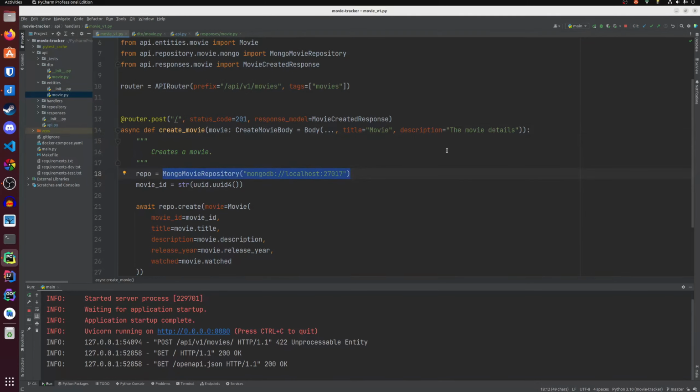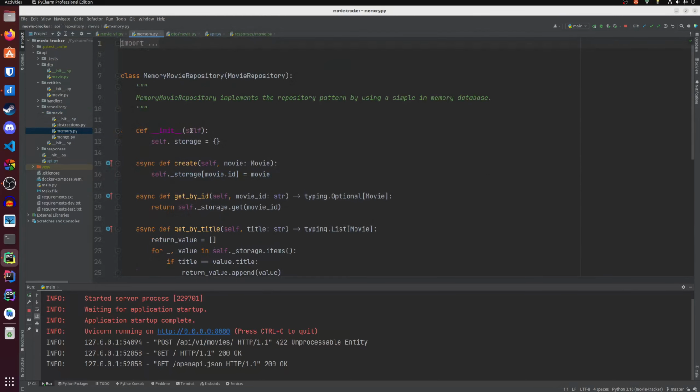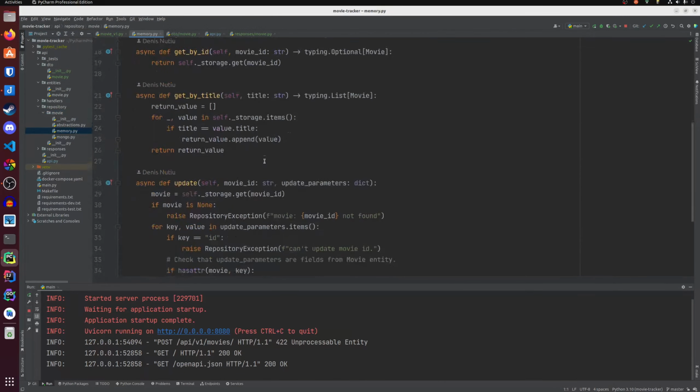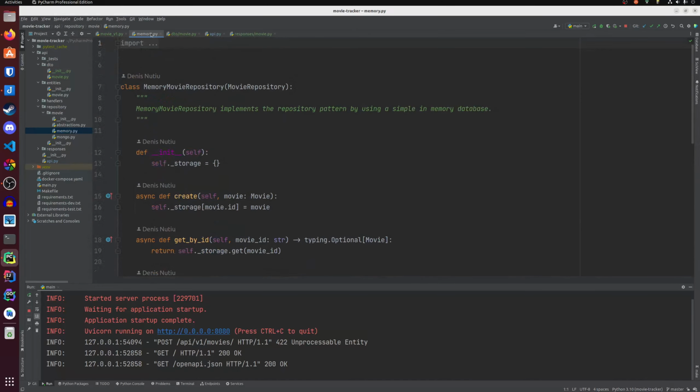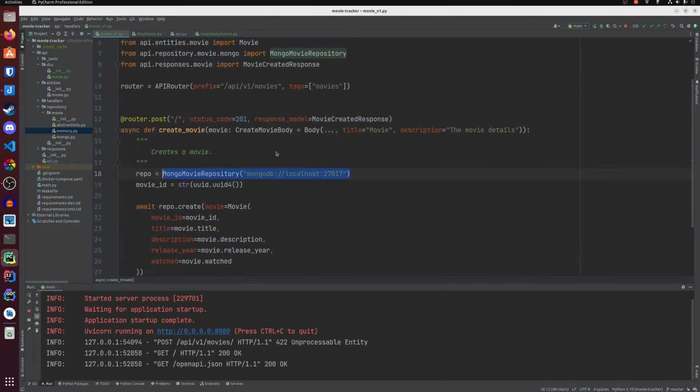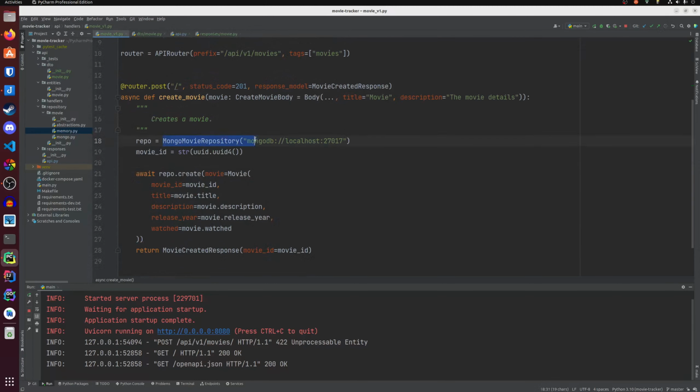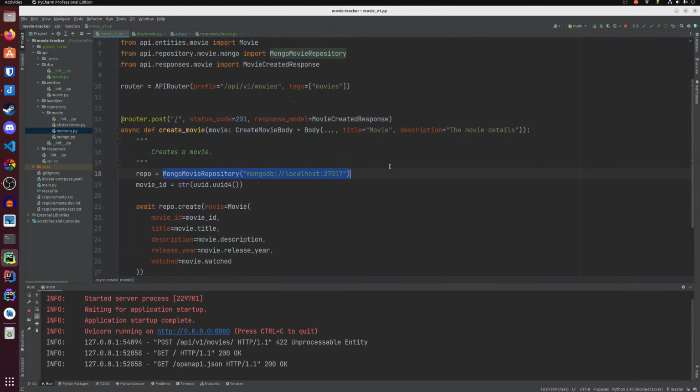But we want to avoid using a real database because we have already implemented a movie repository using an in-memory database, which we built from scratch. It's simple, but it does the job. So in order to override this dependency, I am gonna use FastAPI's dependency injection.